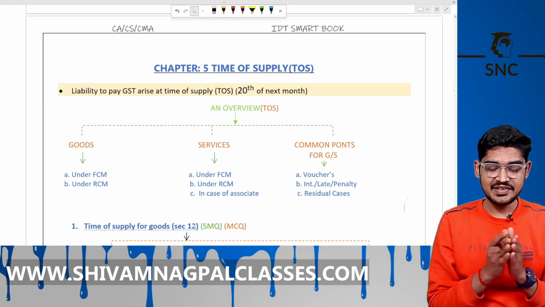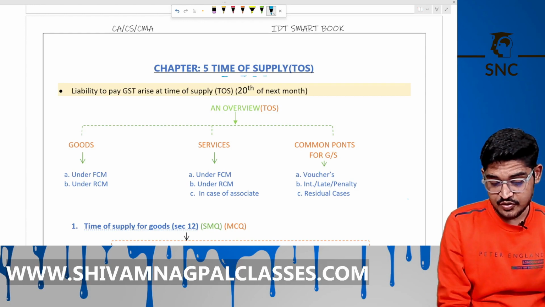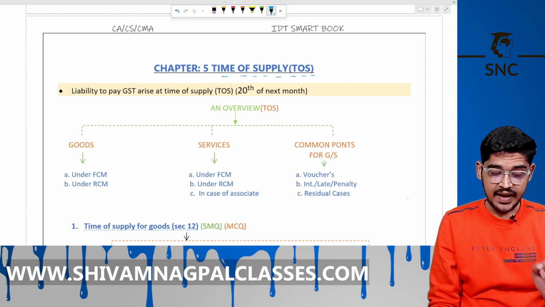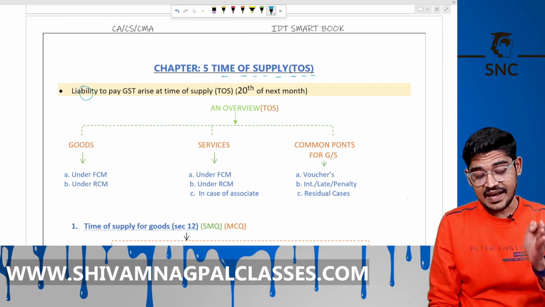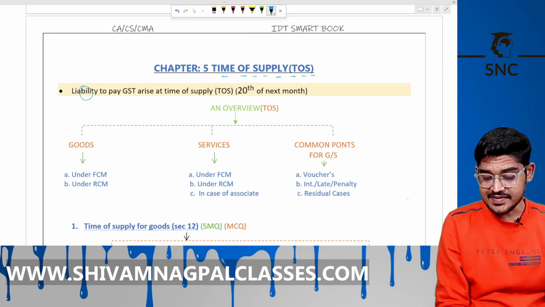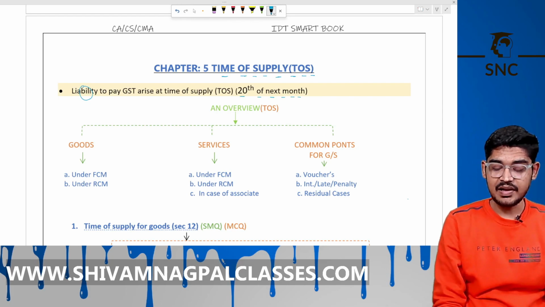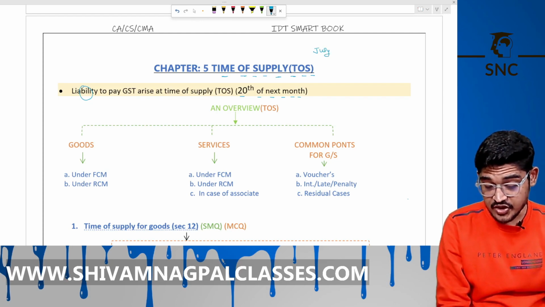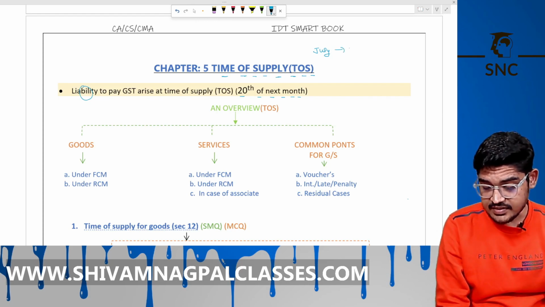Let's revise chapter number 5, time of supply under GST. So what is the relevance of this chapter? As we know, liability to pay the GST depends on time of supply, and payment is due on the 20th of the next month. For example, if you make supply in July, then you have to pay GST to the government on the 20th of August, the next month.